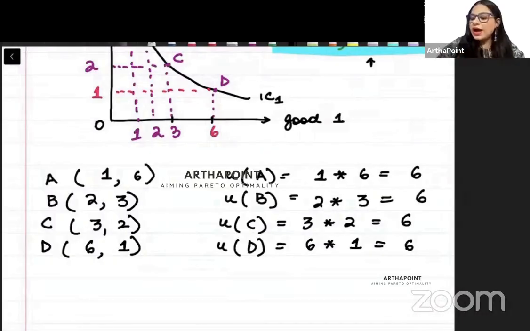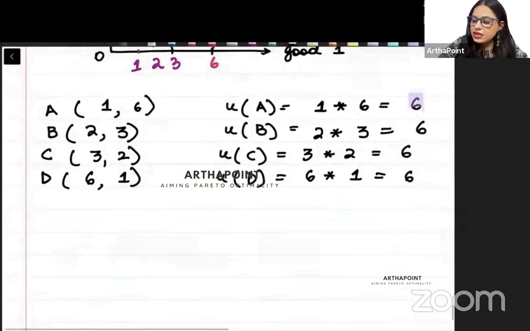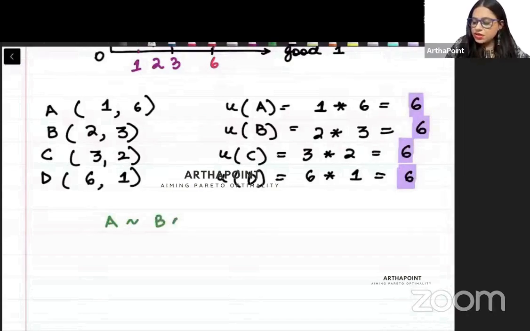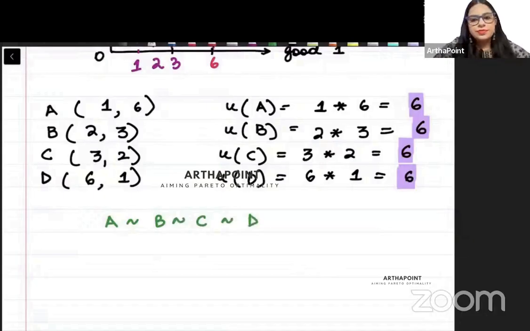So you are getting the same level of satisfaction from different bundles. So we can say that bundle A is indifferent to B, indifferent to C, indifferent to D. They are giving you the same level of satisfaction.